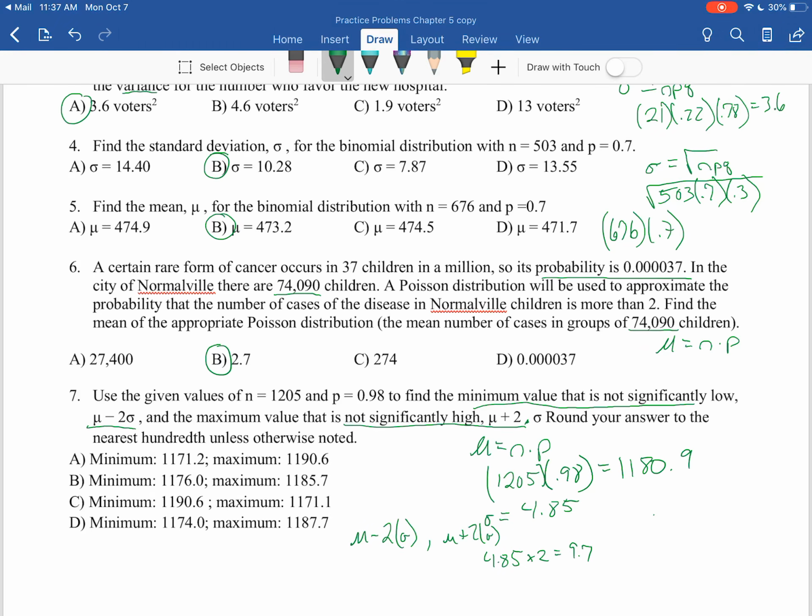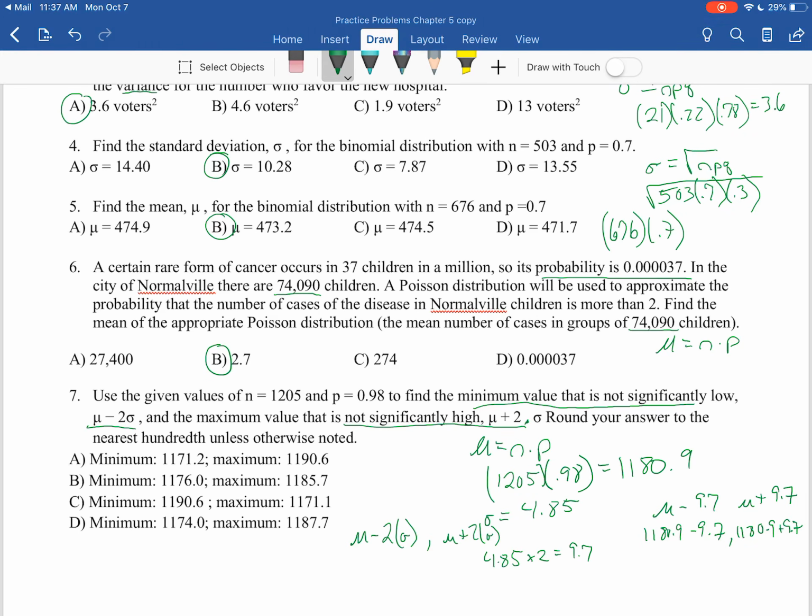So we're looking at mu minus 9.7 and mu plus 9.7, with our mu value of 1180.9 minus 9.7, and then 1180.9 plus 9.7. I know I don't have the best handwriting, but we'll be a little better.